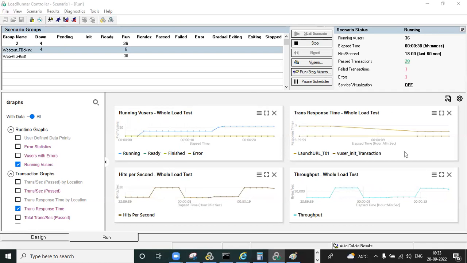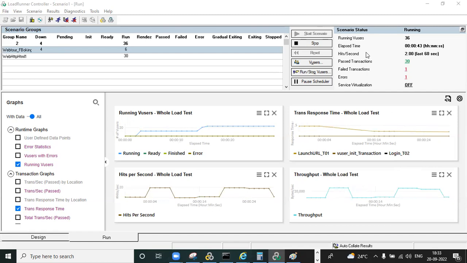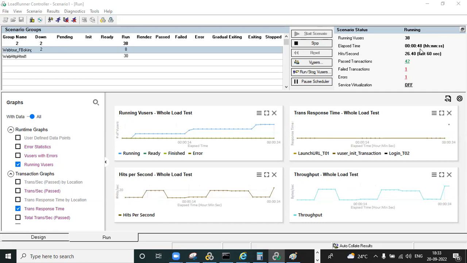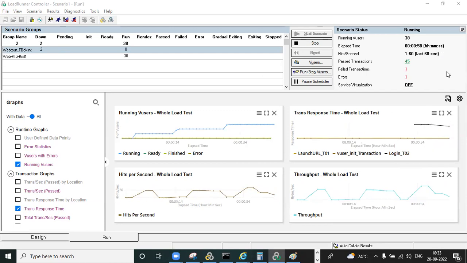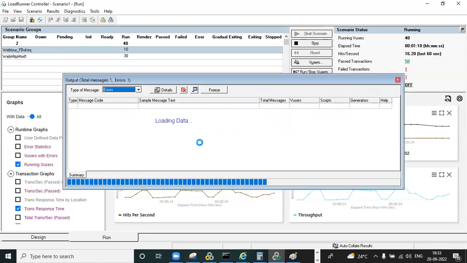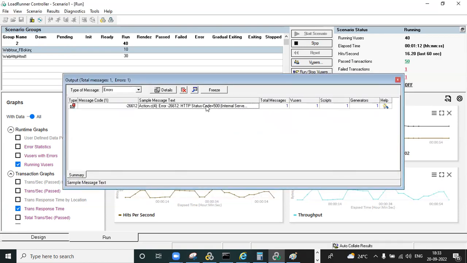During the test you should monitor how many users you are executing and what the elapsed time is. When you click on start scenario, it automatically calculates and starts within one second, and it calculates how long the test duration will be. You can observe the passed transactions, any failed transactions, and any errors. If you see any errors, you can click on the error and see what it is. This is the 500 internal server error we got.